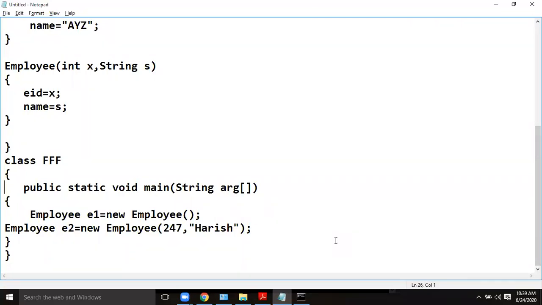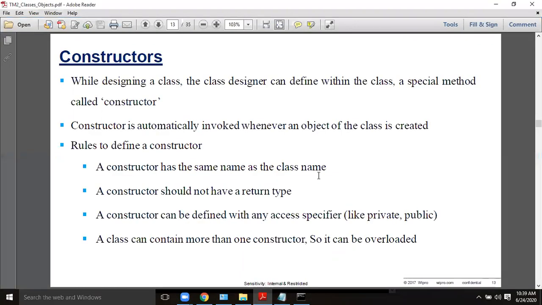Okay, this is what a constructor is. So once again, what is a constructor? A constructor is a method-like structure which has the same name as the class name and should not have any return type, not even void. A constructor can be defined with any access specifier, meaning public, private, like that. How many constructors can a class contain? Any number. More than one constructor can be contained by a class, so constructors can be overloaded also.